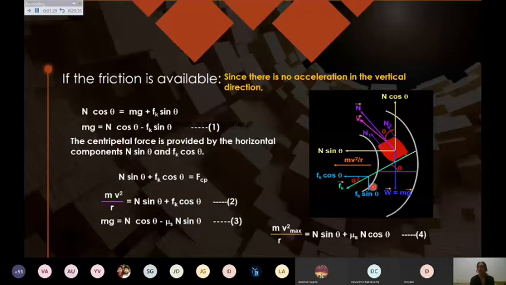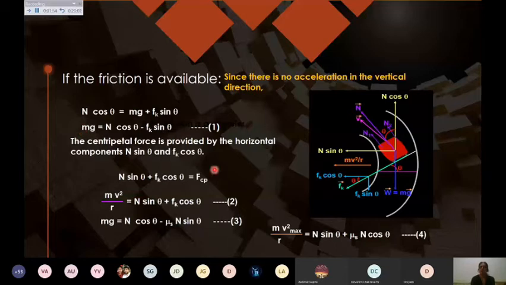So Fk sin theta plus mg both balance n cos theta. So n cos theta equals mg plus Fk sin theta. Rewriting, mg equals n cos theta minus Fk sin theta. So these two equations are there.